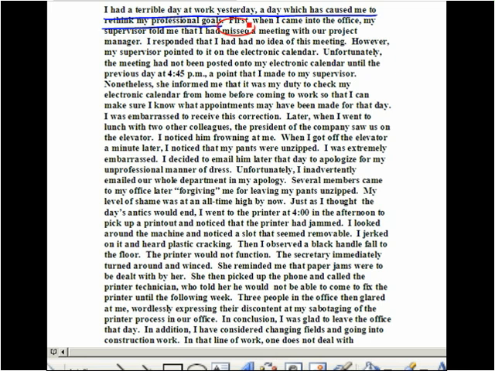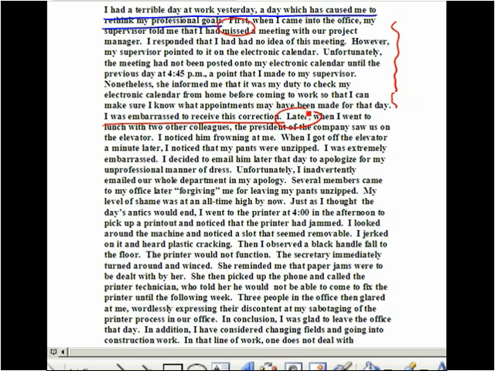We see that the word first marks to the reader that this is the first example of why this is such a terrible day. The event is explained in chronological order, in a logical fashion, and a concluding remark is made. I was embarrassed to receive this correction. Later, now we see the next example.